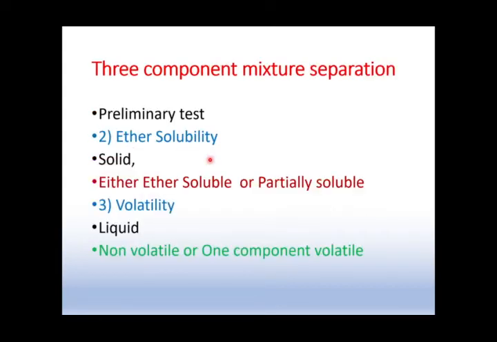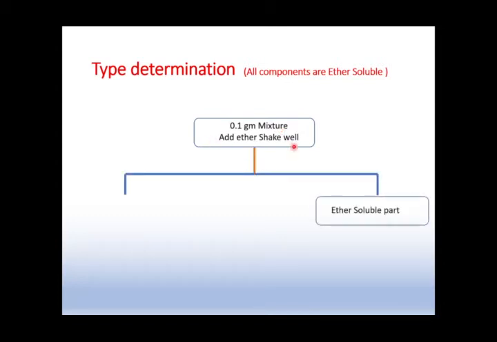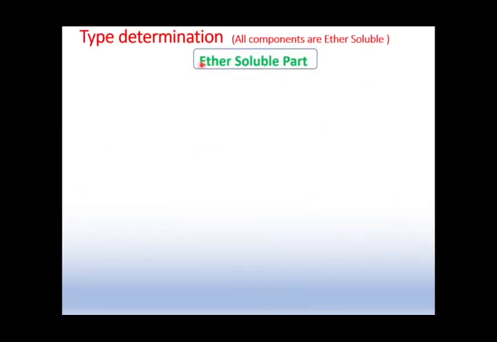Now our next job is to go for the type determination. So what we assume, all components are ether soluble now. So how are we going to proceed for the type determination? Just take 0.1 gram of mixture, add ether and shake well. Of course we will get only a completely soluble part, that is the ether soluble part. So we need not worry about the insoluble part, as all components are ether soluble. So we are over here and then we will proceed further. So I will focus on the ether soluble part now. In the next slide we will start from the ether soluble part.